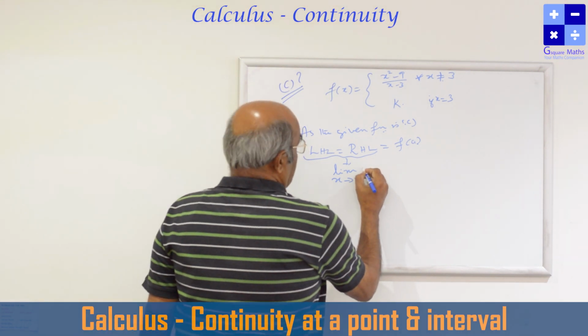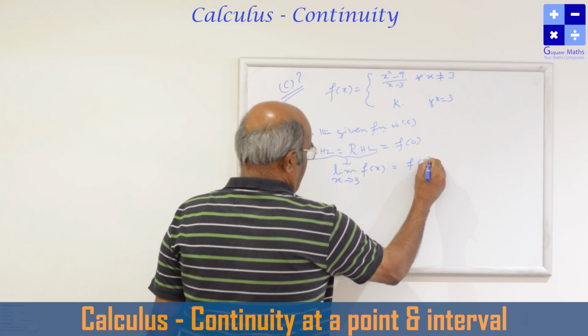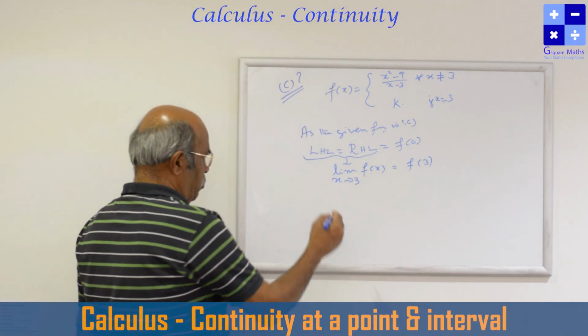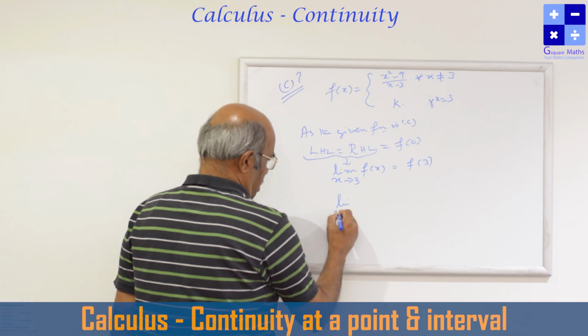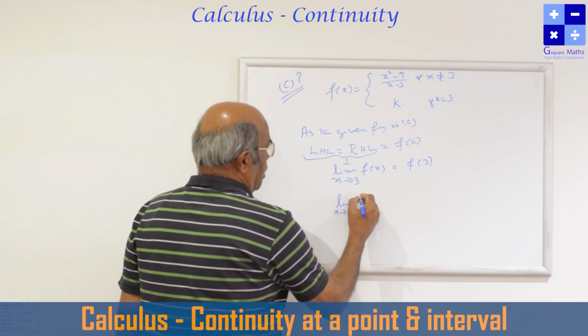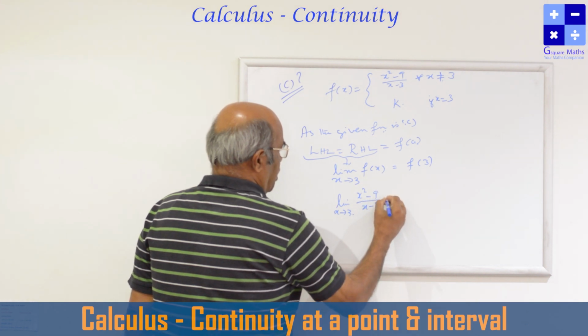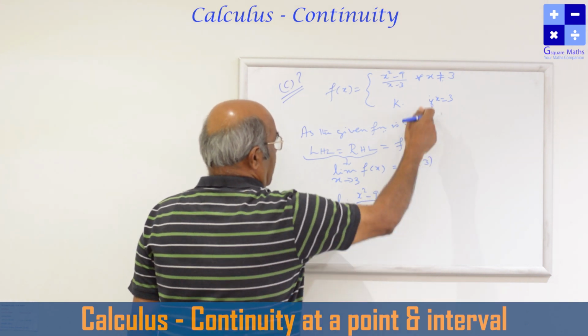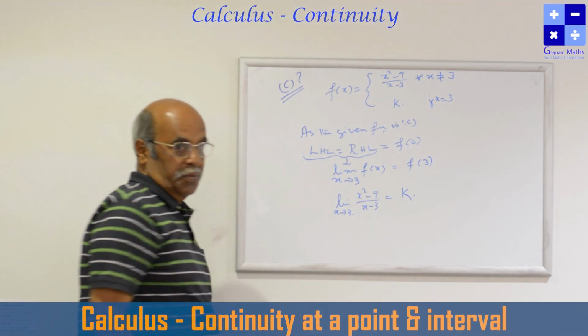Limit value of f of x is equal to f of 3. So let us calculate limit x tends to 3, x square minus 9 by x minus 3 is equal to f of 3, which is k given. You are asked to find the value of k only.